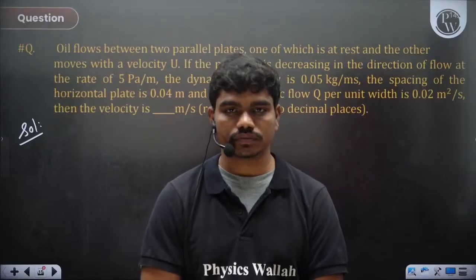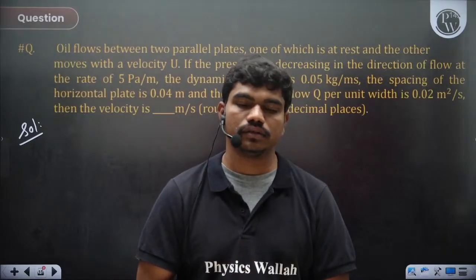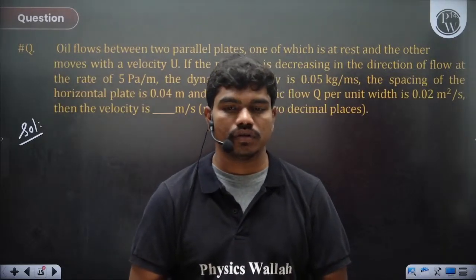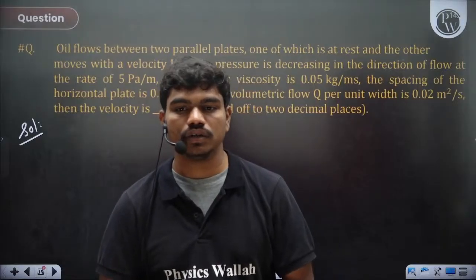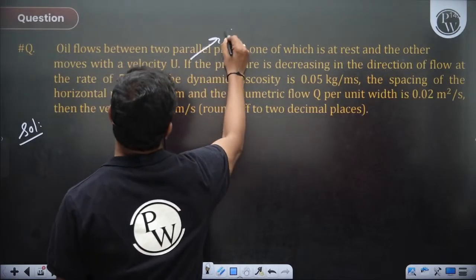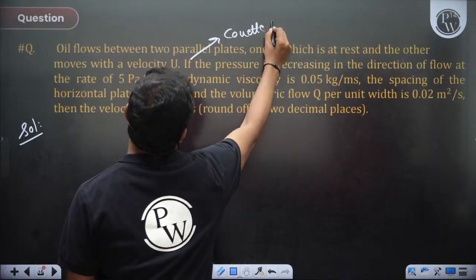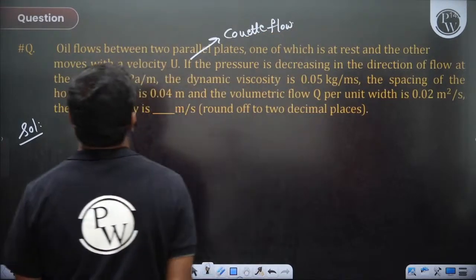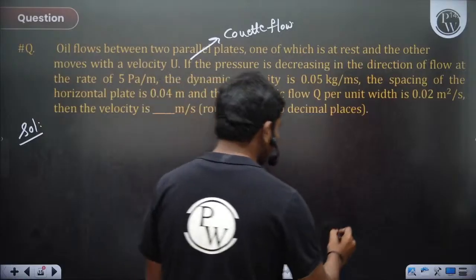Couette flow. Correct? It's basically the Couette flow. So you have this Couette flow. Let's say you are fixing the bottom plate, for example.